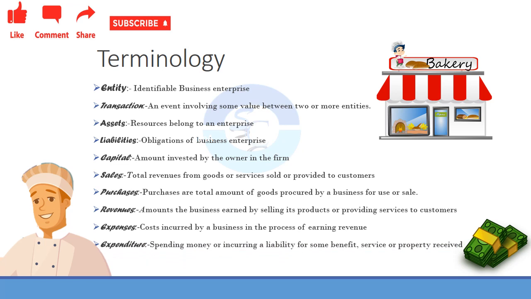Expenditure is spending money or incurring a liability for a benefit, or services, or a property received. So whatever amount he is spending to provide a service, to get a benefit, anything could be regarded as the expenditure. So we know every single penny counts when it comes to accounting. When we are spending 1 rupee on a particular item, that will be recorded in the books of accounts.